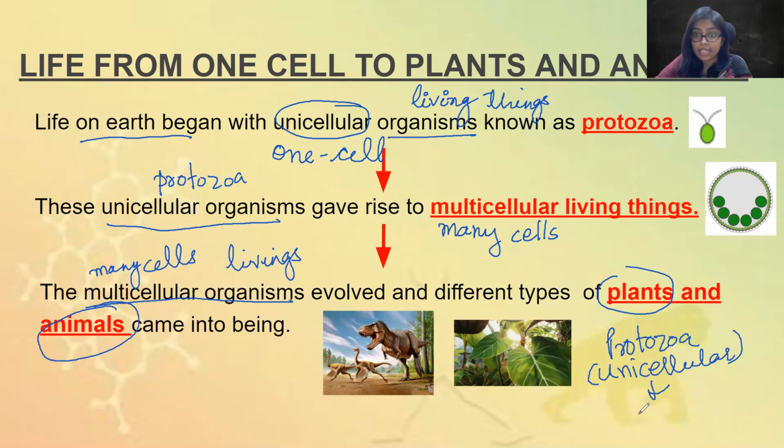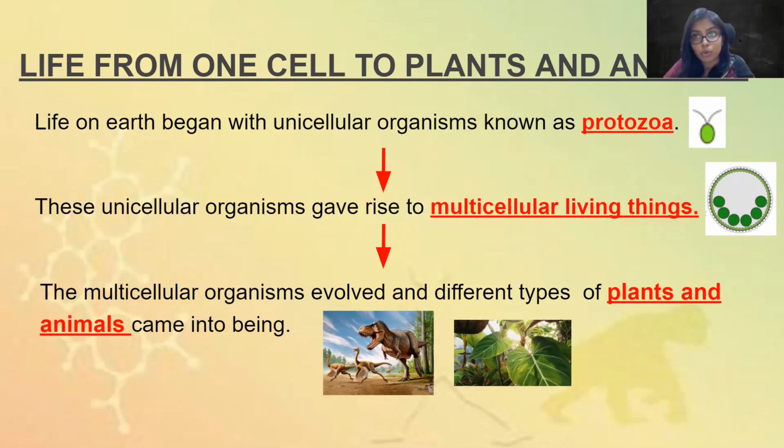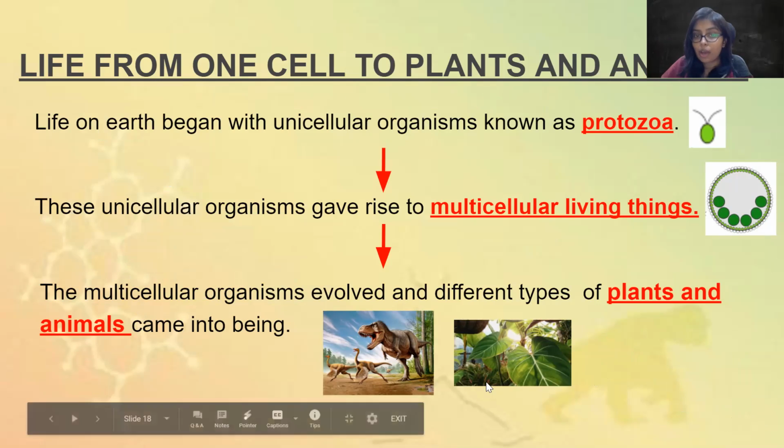Then we had multicellular, and then we had plants and animals. और उसके बाद जाके we had human beings. Okay, so human beings have come very late onto the earth. सबसे पहले there was protozoa, then there was multicellular living things, and then there were plants and animals. Okay, please write this down in your notebook with proper arrows.